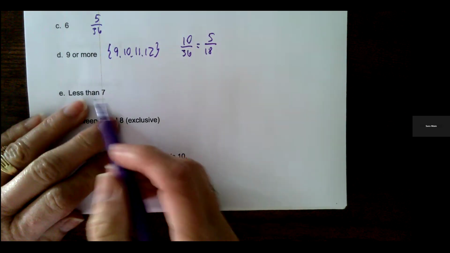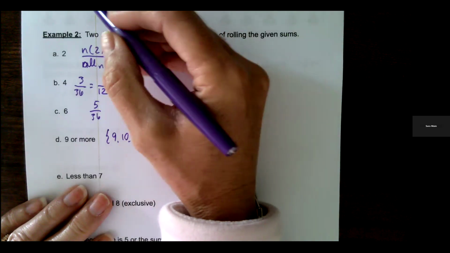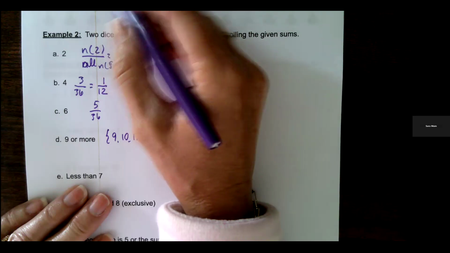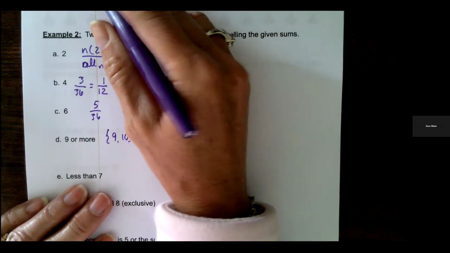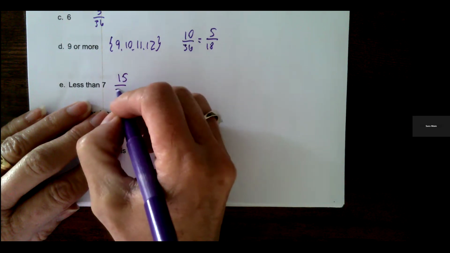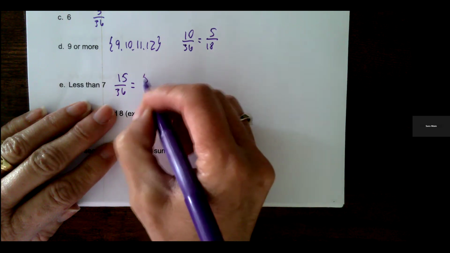The next one is less than 7. So all the sums less than 7 would be the 6 and below. So 1, 2, 3, 4, 5, 6, 7, 8, 9, 10, 11, 12, 13, 14, 15. So 15 out of 36. We can reduce by a factor of 3. So we have 5 out of 12.